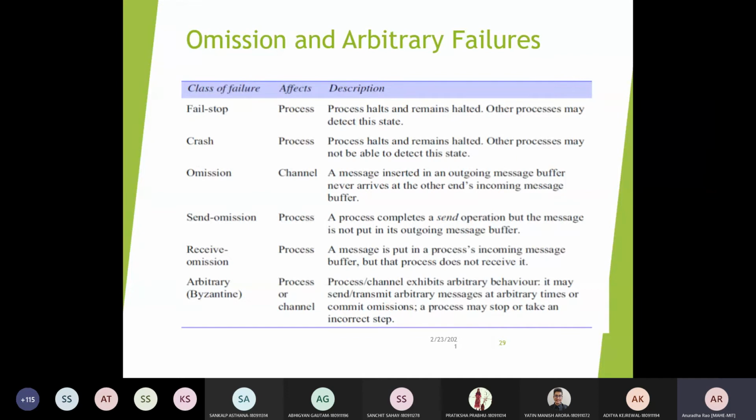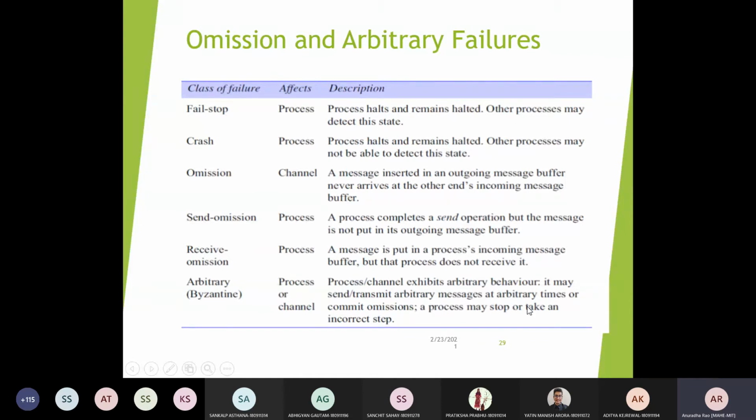The arbitrary failures, which are known as Byzantine failures, can basically impact the process or the channel. In case of a channel, it might drop some of the messages.